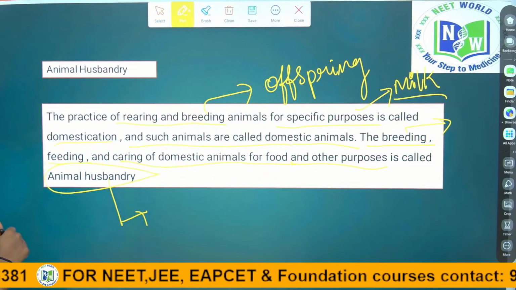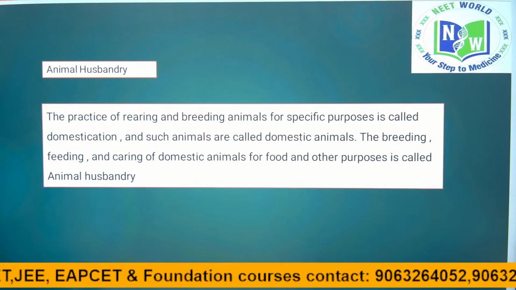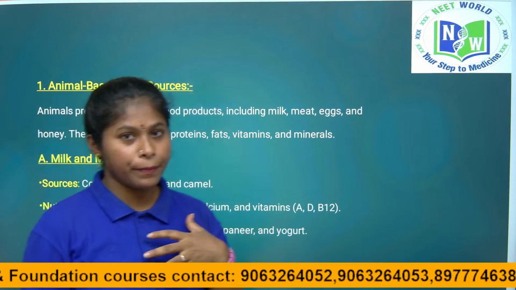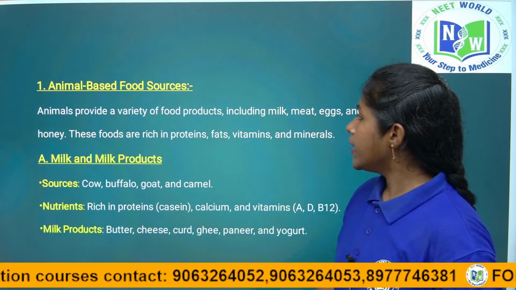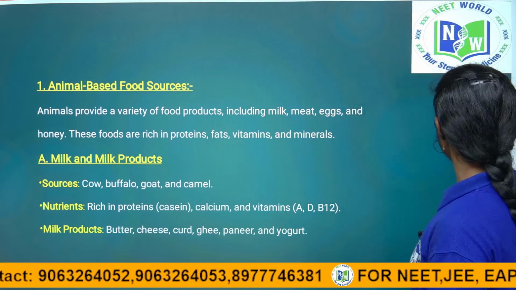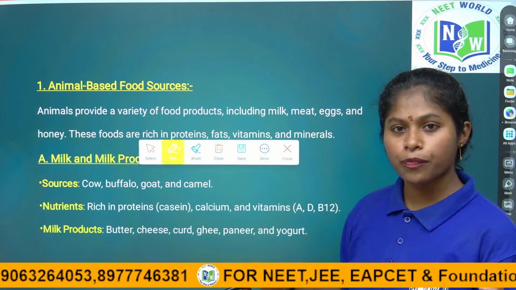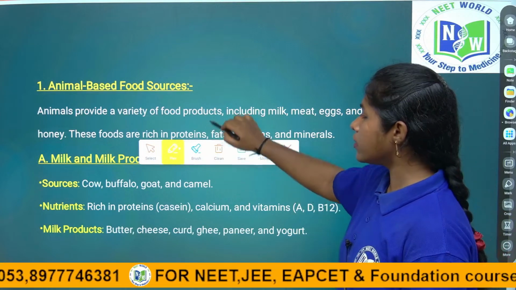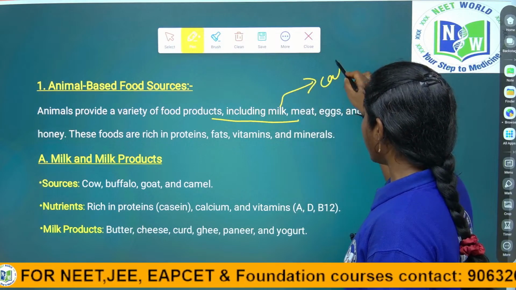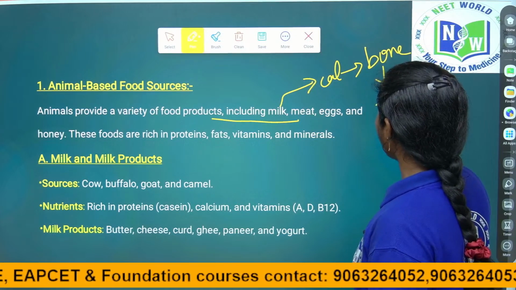So let's continue: what is the main importance of the food from animals? What types of food do we mainly depend on? Children, see, animals provide various foods, which include meat. In day-to-day life, what does your mother say? Drink a glass of milk, right children? Why do they say to drink a glass of milk? Because milk has calcium, which strengthens the bones and teeth.